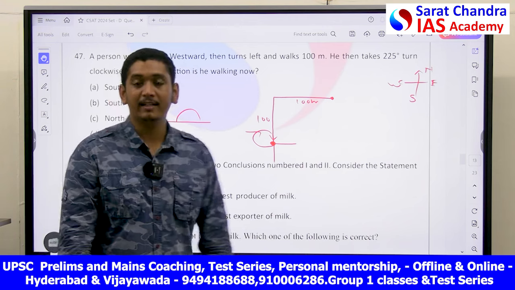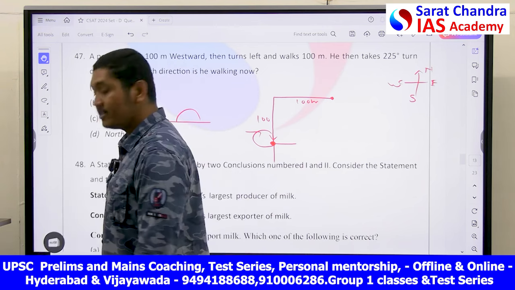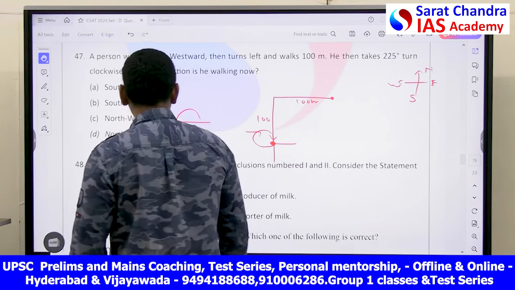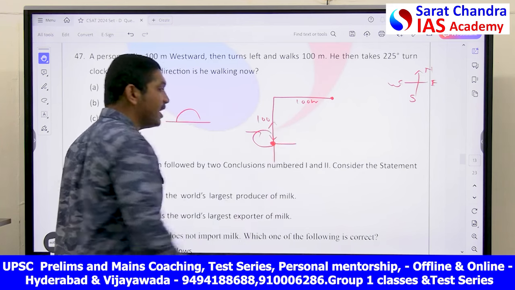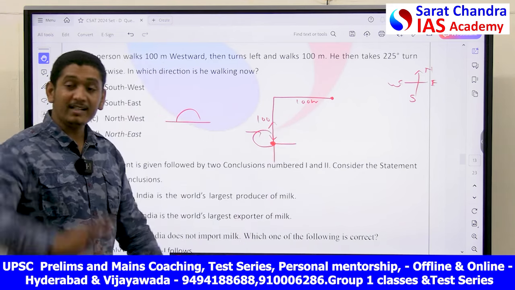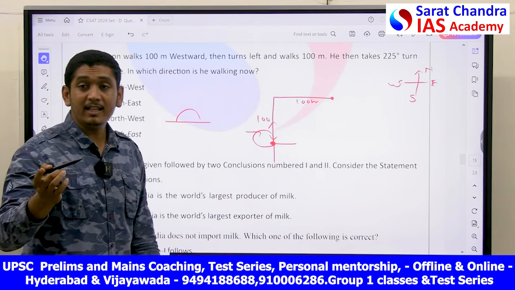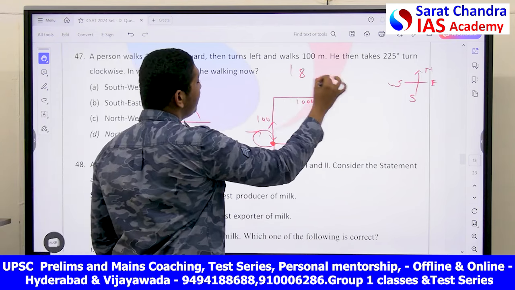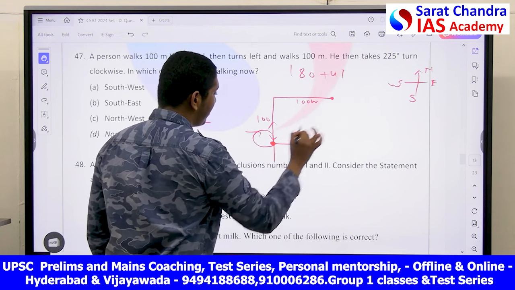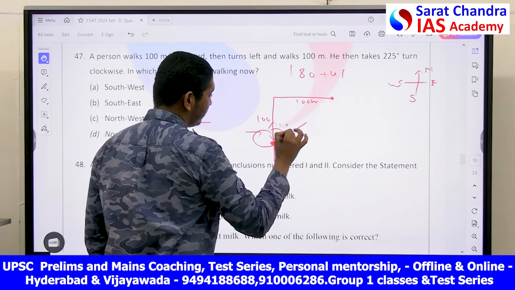I am just turning like this. This is me, this is my 90 and this is my 180. That is, I am looking this direction now. Total 180 degrees, I look opposite direction. But I said 225. 225 is nothing but 180 plus 45. That is, again a 45 degrees I have turned.